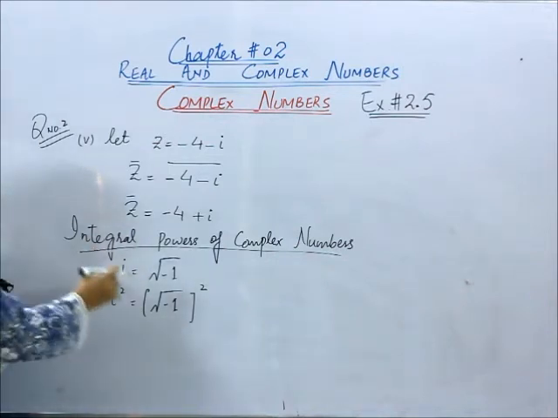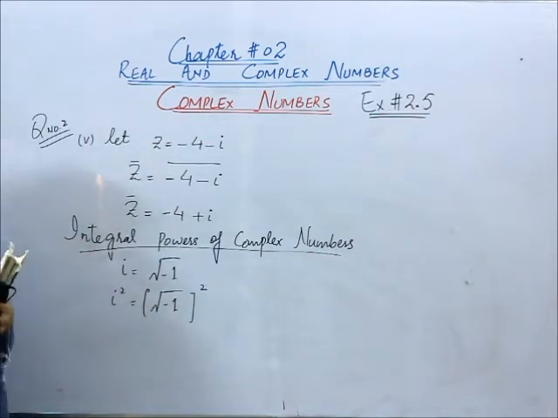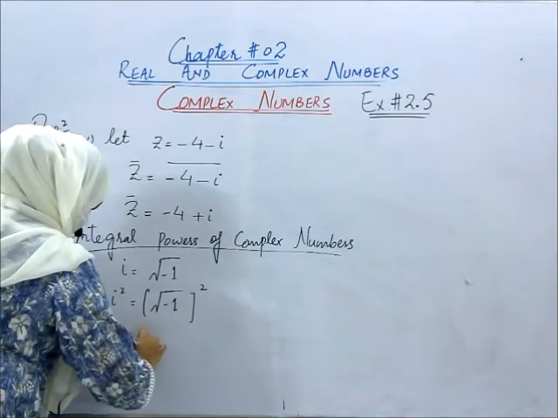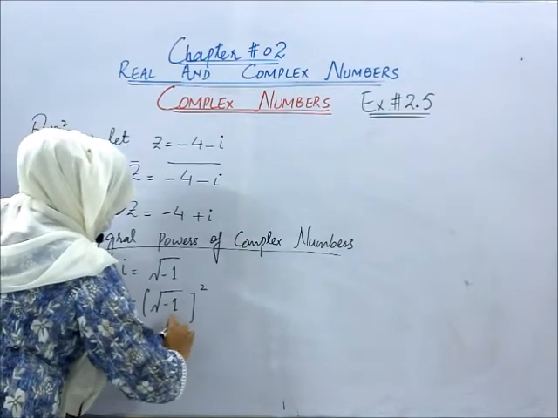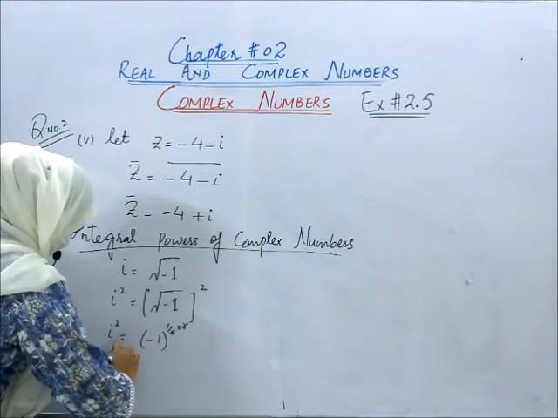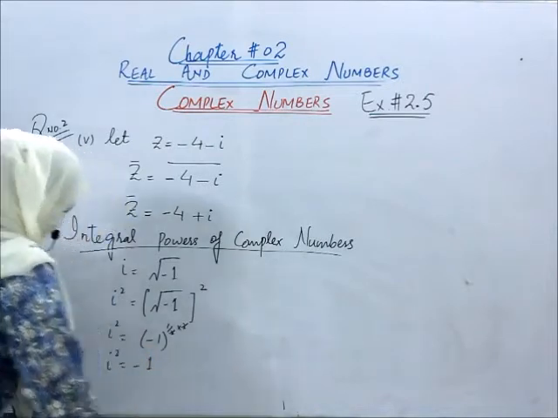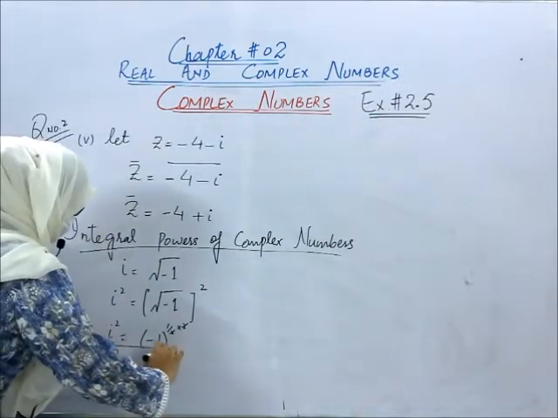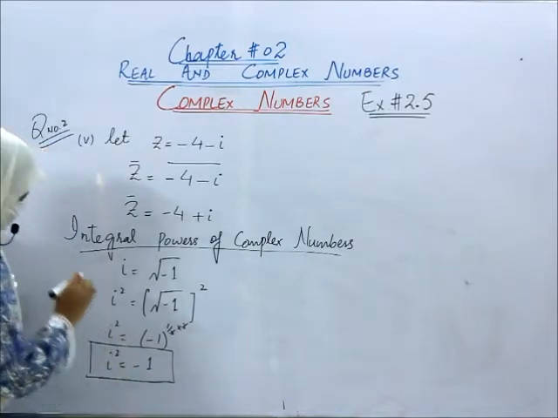As we have studied, this radical sign could be replaced with the power 1 by 2. So iota square is equal to minus 1 power 1 by 2 into 2. If we cancel it, iota square would be equal to minus 1. Fine. So this is what we have proved over here.